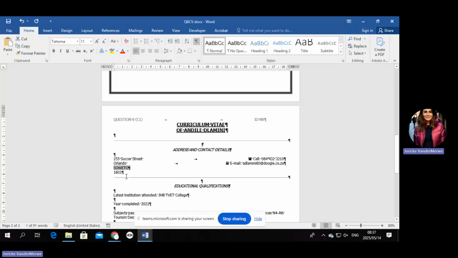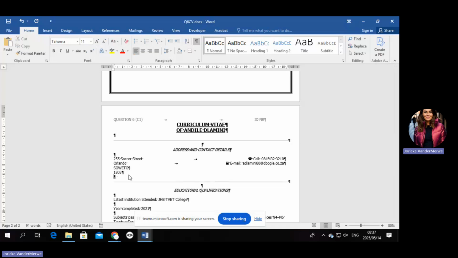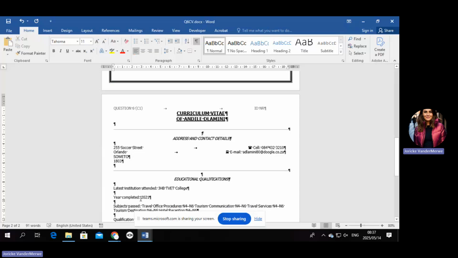Then there was supposed to be a horizontal line where what there is. Then there's supposed to be a line. Can you see there's also an extra line there that I need to insert? I haven't inserted that, so make sure yours is there. Okay, then we've got the latest institution attended. It looks like there now, there's tab stops.